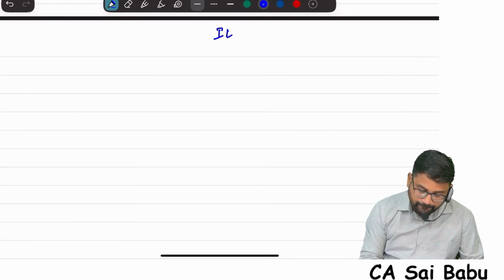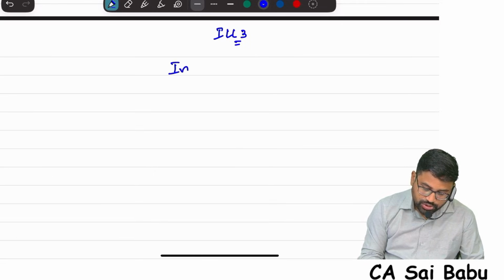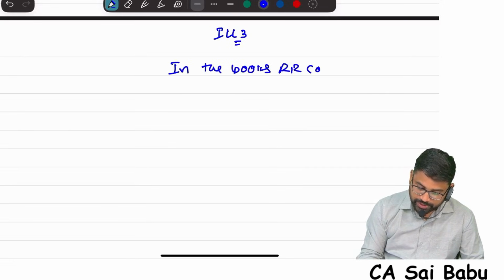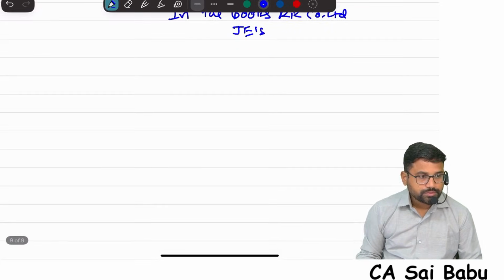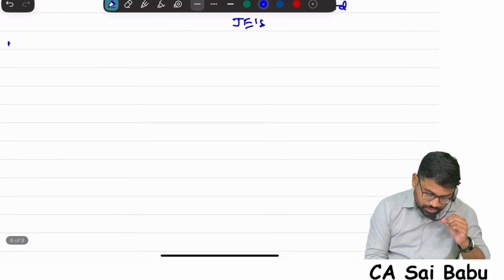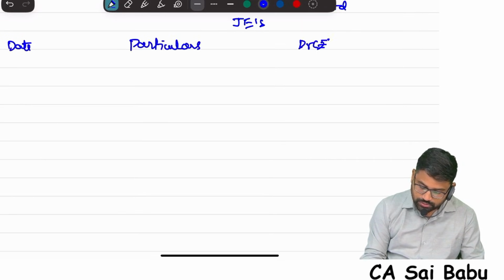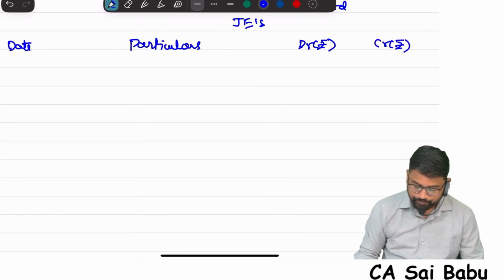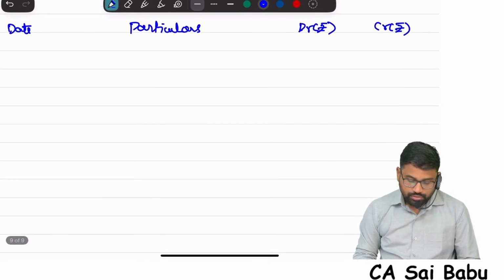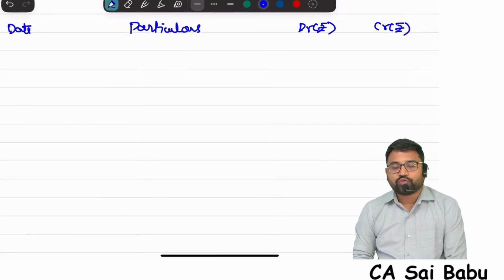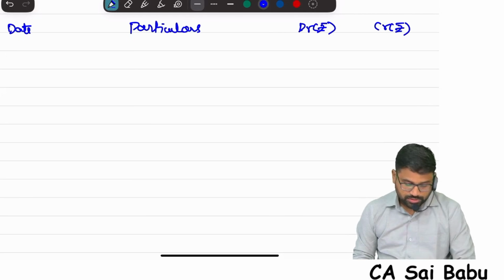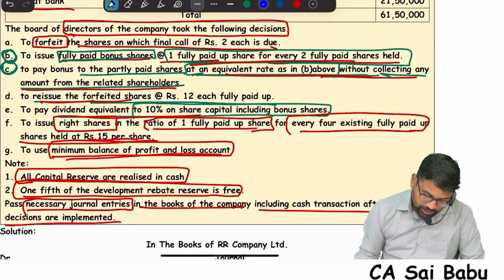Illustration number 3. So in the books of RR Company Limited, journal entries. So date, particulars, debit rupees, credit rupees. Now see one by one carefully we will do. First, date not there, so I am following normal this one.